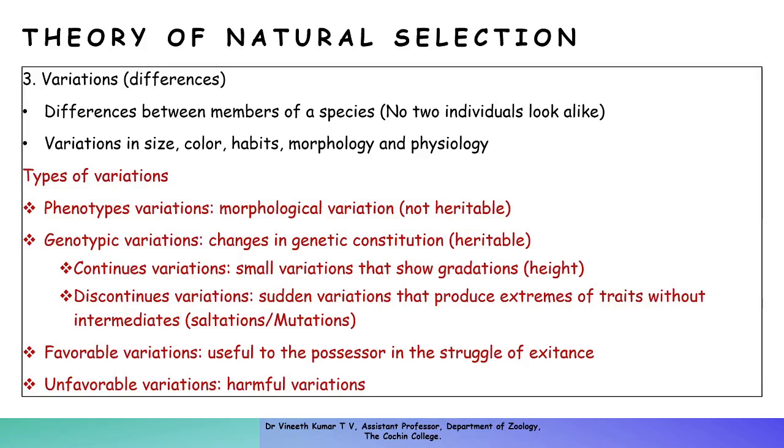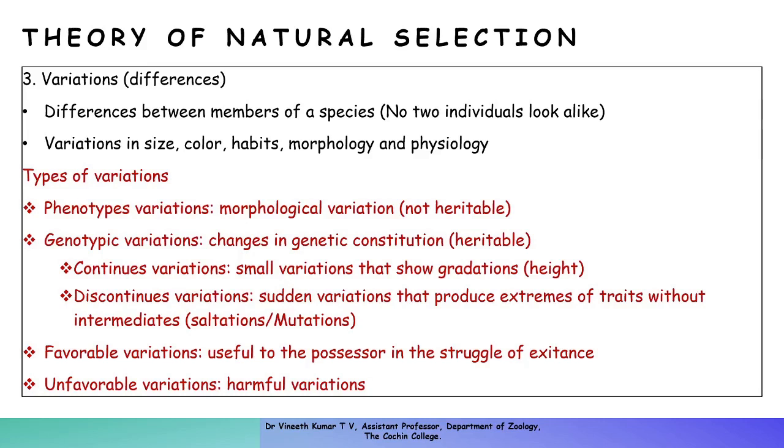Coming to the different types of variation, variations can be phenotypic, which are morphological variations that are not heritable, or genotypic, which are changes in the DNA and are heritable. These can be continuous or discontinuous. Continuous variations are small variations which show gradations, like height, skin color, etc. So there is variation, but there is a gradation.